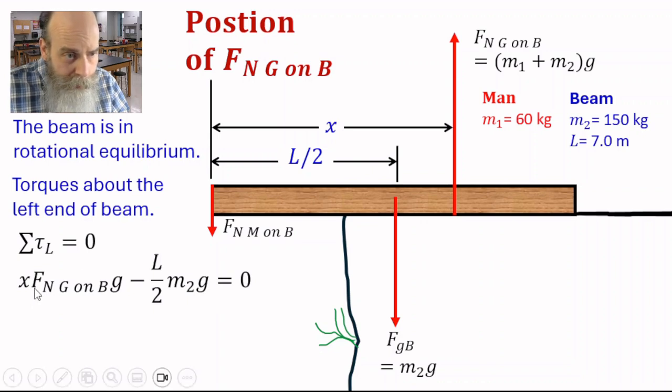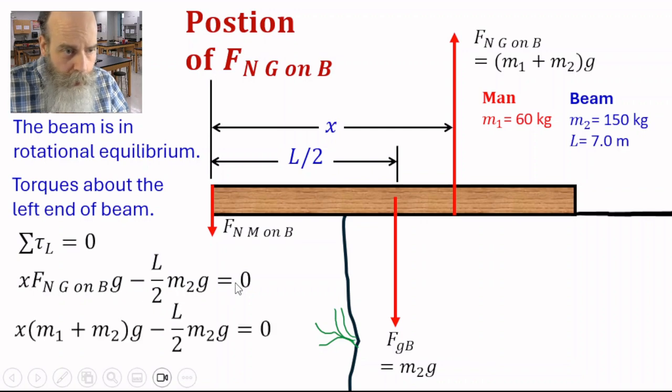So x times the normal force, F_N, is a positive value because it is a counterclockwise torque, minus L over 2 times m2 g. That is negative because it is a clockwise torque. And the sum of those two is 0.